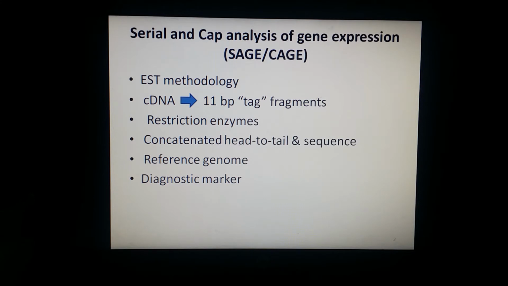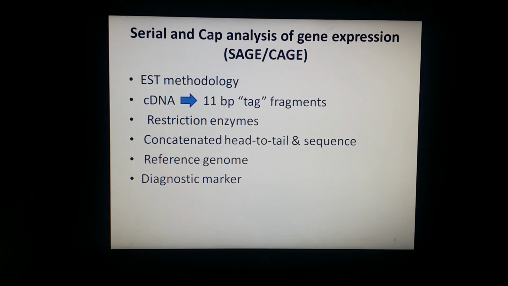or you can say CAGE, because serial analysis of gene expression, or cap analysis of gene expression. So SAGE was a development of the EST methodology, which we discussed in the previous lecture, and it was developed to increase the throughput of the tags data generated, and it allows some quantitation of the transcript abundance.